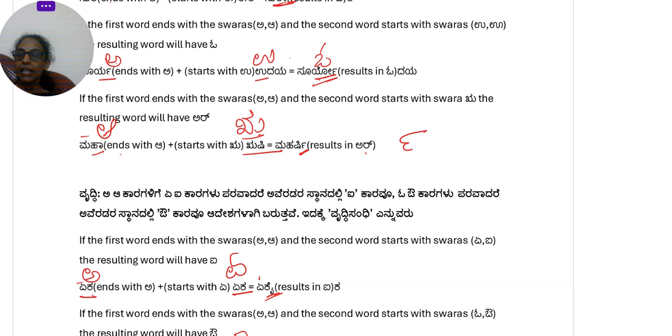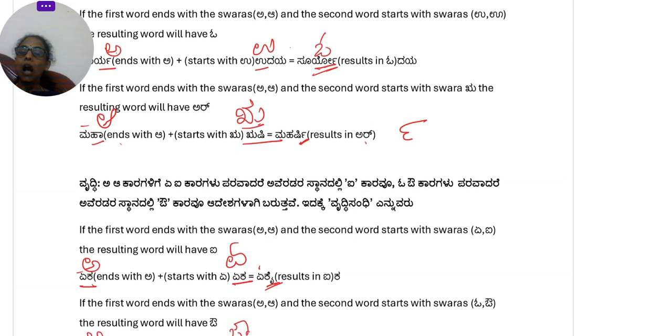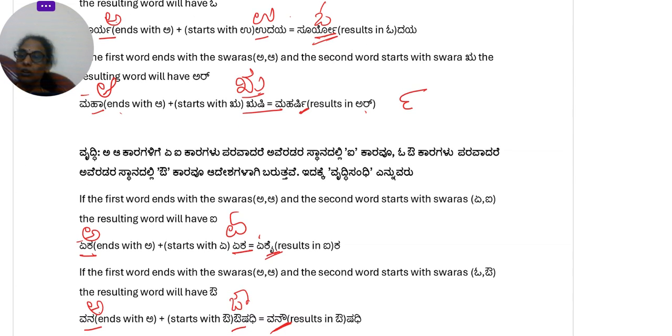So if the first word is ending with a and the second word is starting with e or ai, then the resulting word will have ai in it. Similarly, if the first word is ending with a and the second word is starting with o, then au will be replacing the combination when they join together.